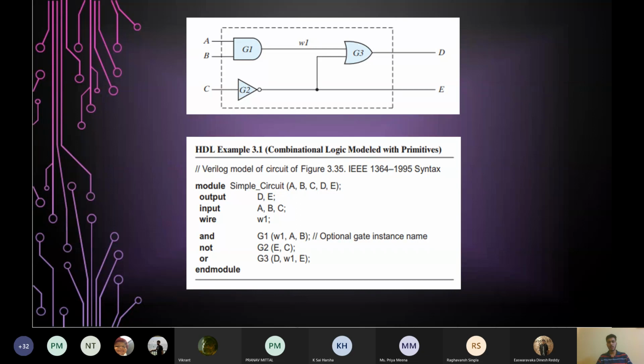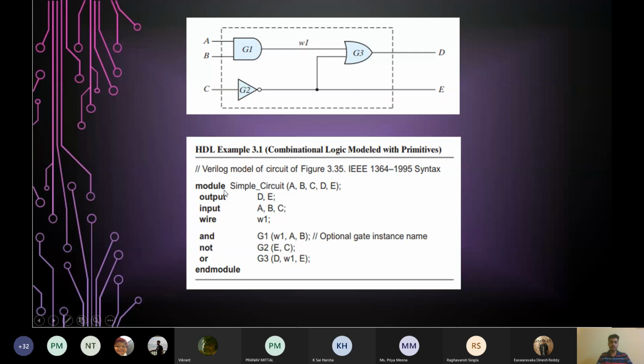So what are the inputs and outputs? A, B, C, D, and E. So we have just written them. Then we terminate the sentence with a semicolon and start to write the body of the module. We begin by specifying what the inputs and what the outputs are.